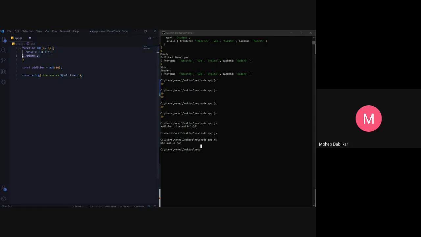So now this function is old and it does not look so nice, and then you have to write this return, and then you will have to do a const addition equals add 10. So we can write something new known as arrow functions. If we go over here and write an arrow function, it works like this. A and B is your input, and then you guys can just say return A plus B.